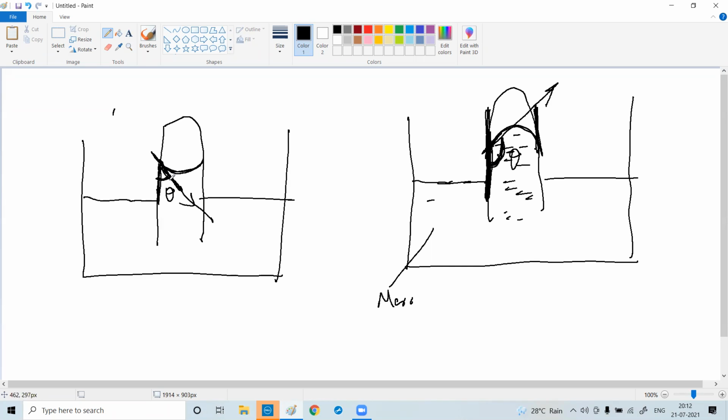So can you tell me, at this point and this point, which angle is greater, in figure 2 or figure 1? Which angle is greater?